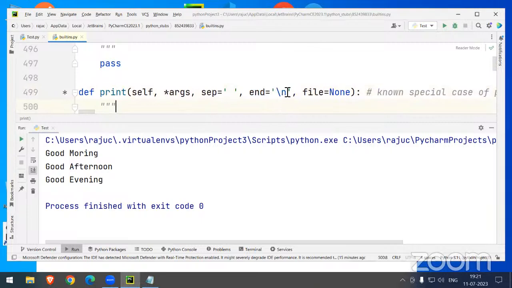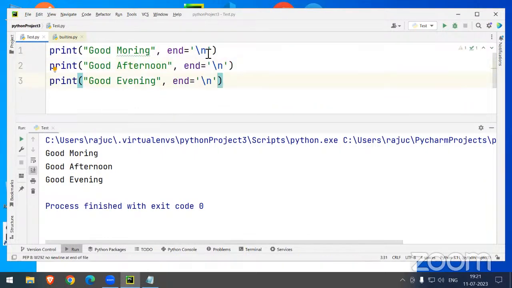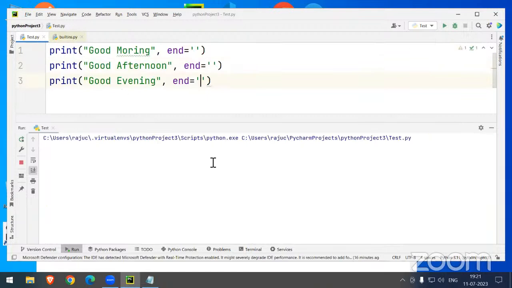Sir, can you delete this? If you delete this, maybe it will disturb the entire Python. So don't disturb this concept. But we can achieve it: just copy this, come here and paste it, and paste it again. If you're not expecting line by line, let's remove this. Remove this. Now you can see the entire statement in a single line.